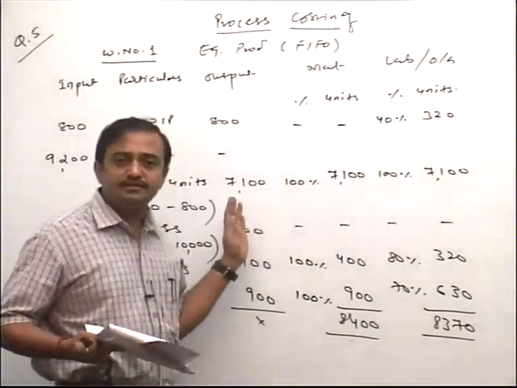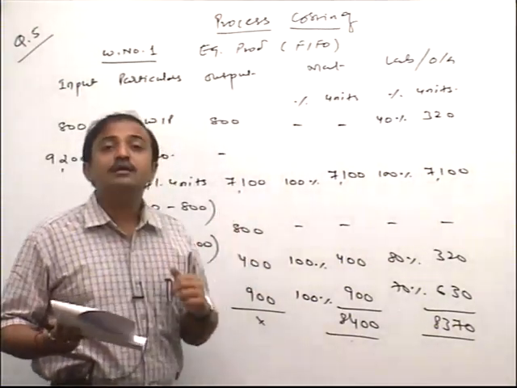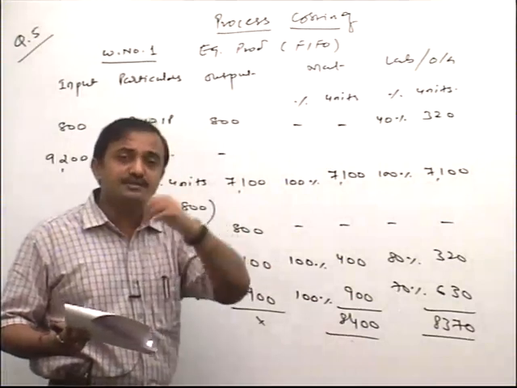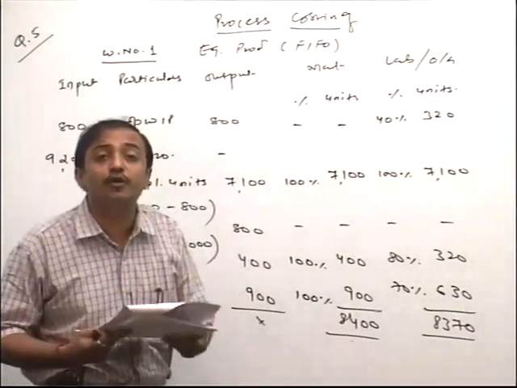Tell me friends, everybody calculate. Now friends, working note number 2 or our answer B, that is statement showing cost per unit.